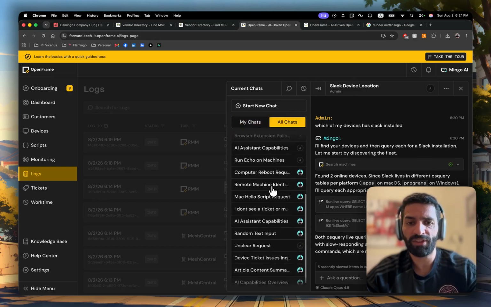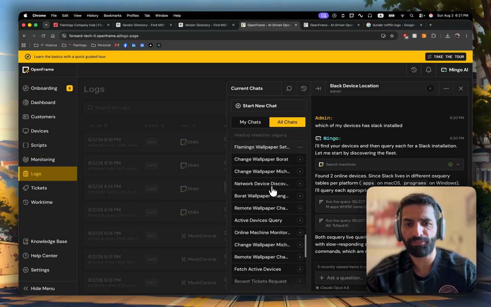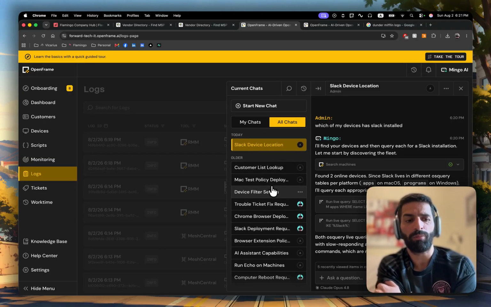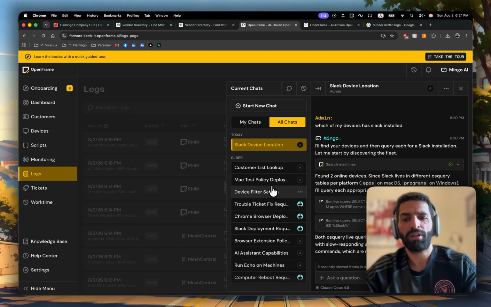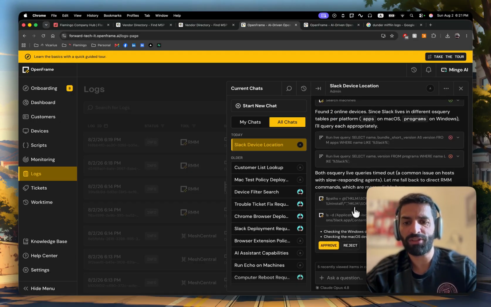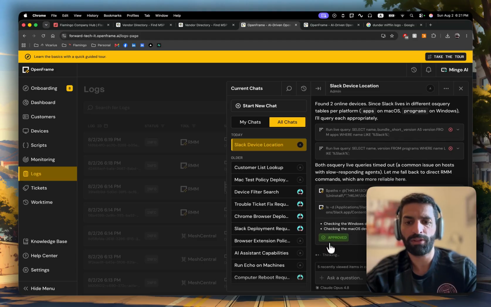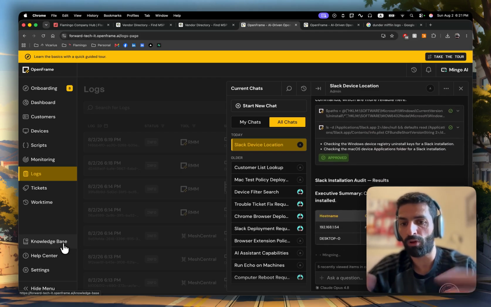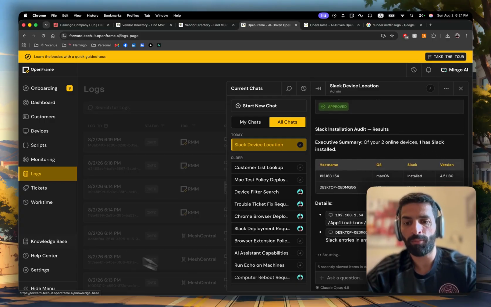Another important feature is that you can see all of your team's chat. So if someone did something and it broke something, then you can go back and check it out. At the end of the session, you can tell Mingo things like, okay, summarize it as a knowledge base article, or summarize what you did into the ticket, and it will go ahead and do it. And Mingo has access to all of the different entities of the product.